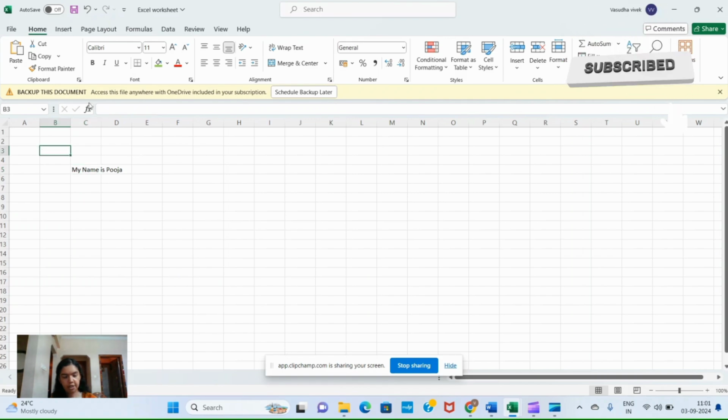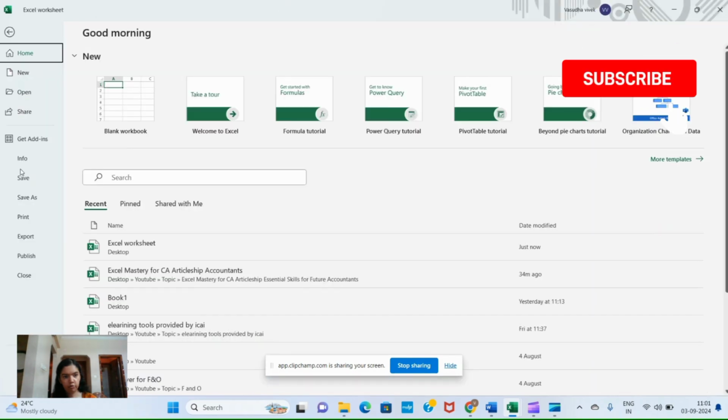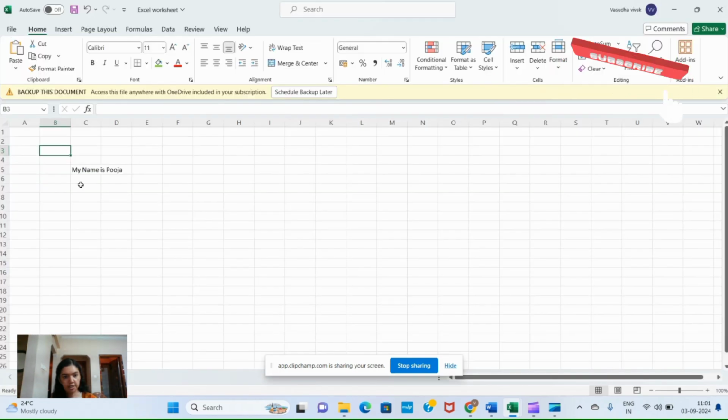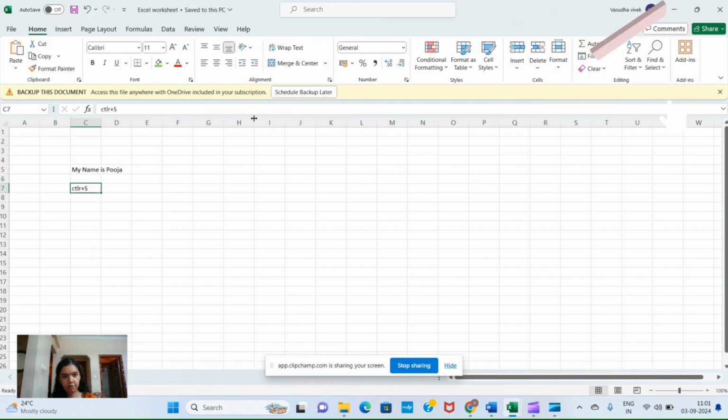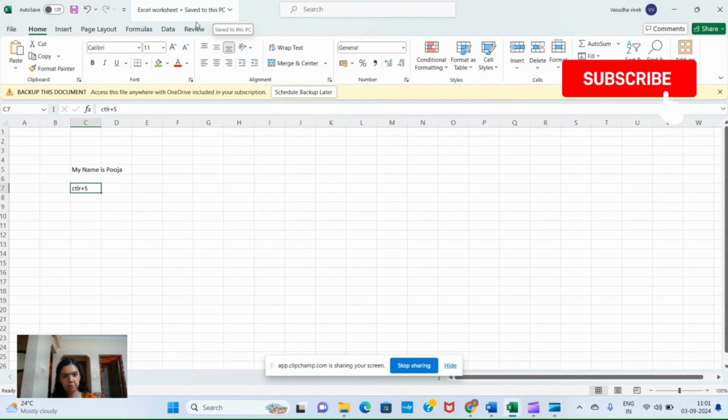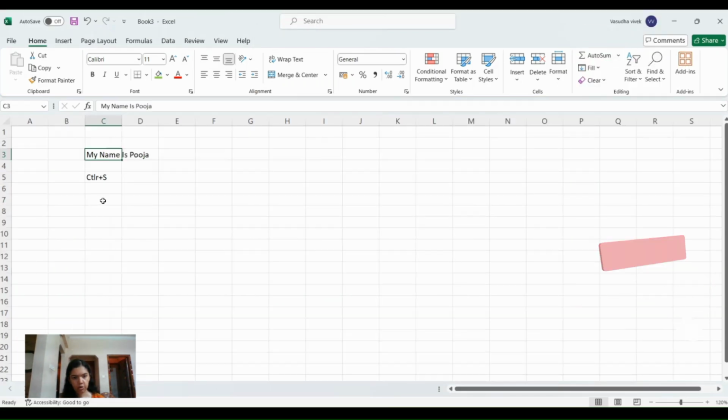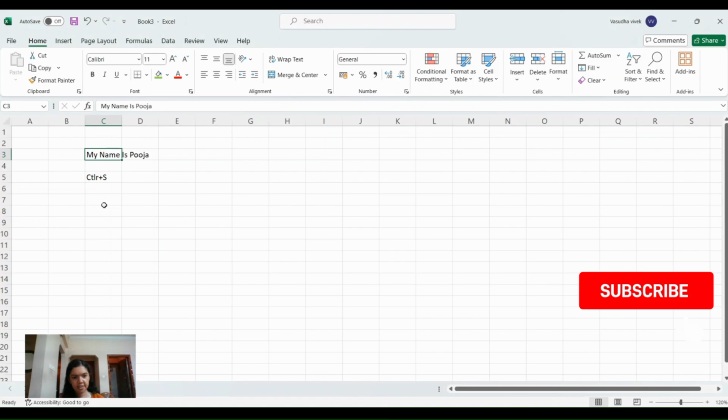So this Excel sheet has already been created and saved using Save As, and now I have made some work on this. To save this, you can just click here on this Save button, or you can come to File and click Save, or the shortcut is Control plus S. Hold on to Control and then press S. The workbook gets saved. You can see here on top, saved to this PC. So don't forget to press Ctrl plus S once in every 5-10 minutes to ensure your data is saved.